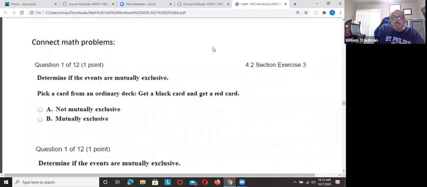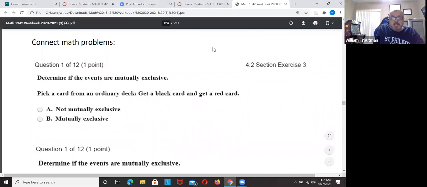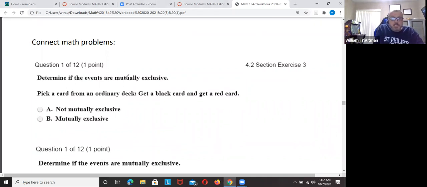Okay, everybody in the chat box, type in A or B. Pick a card from an ordinary deck. Get a black card and get a red card. Is this A or B? Mutually exclusive or not mutually exclusive?